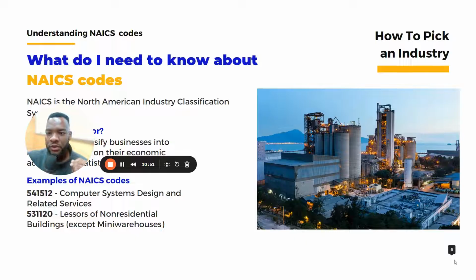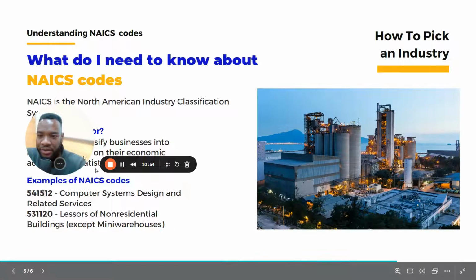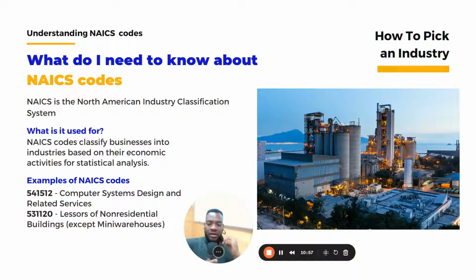Okay, now we're going to show you exactly how you can pick your industry. The government has something called a NAICS code. NAICS stands for the North American Industry Classification System, which is simply a method that uses statistical analysis and economic activities to classify industries. In simple terms, a NAICS code is the code that represents your industry.